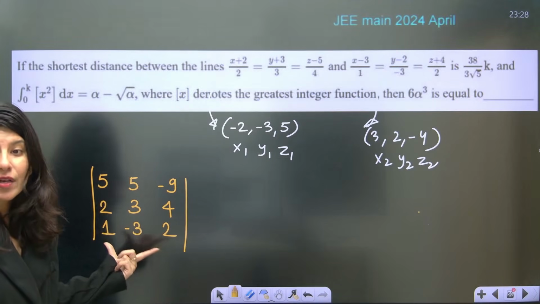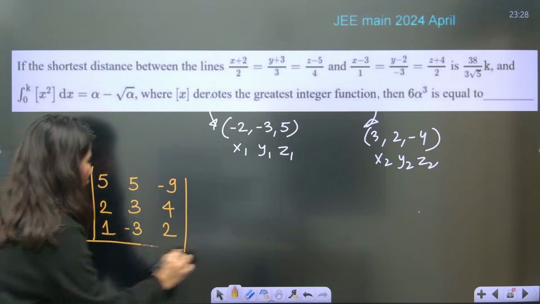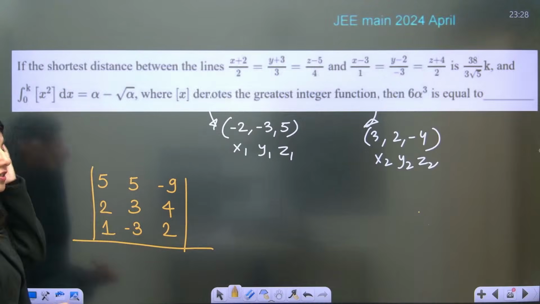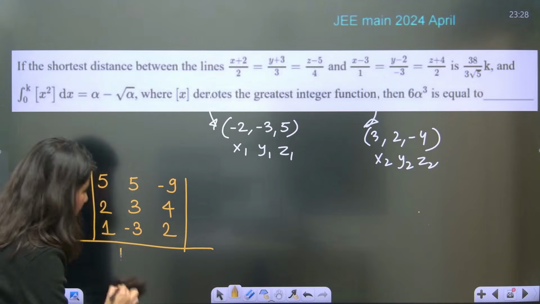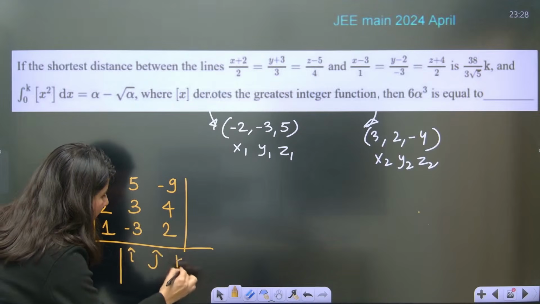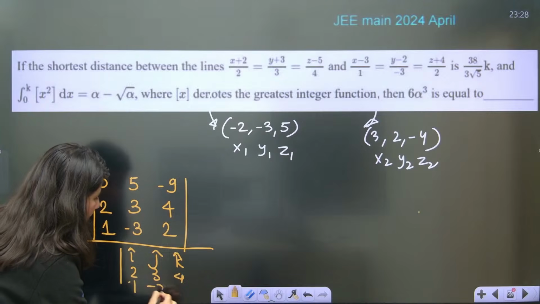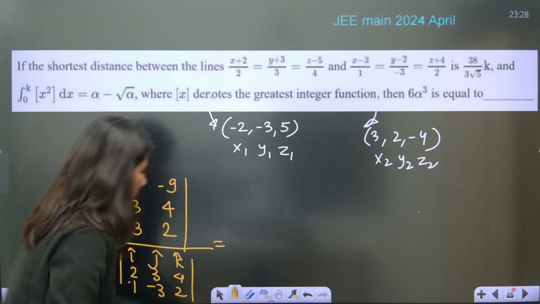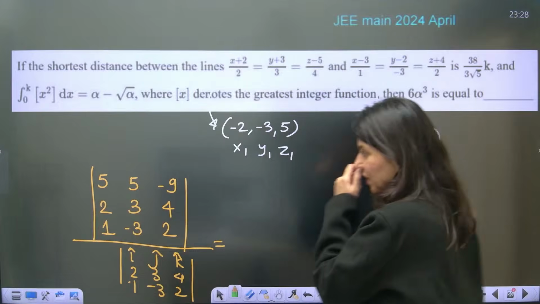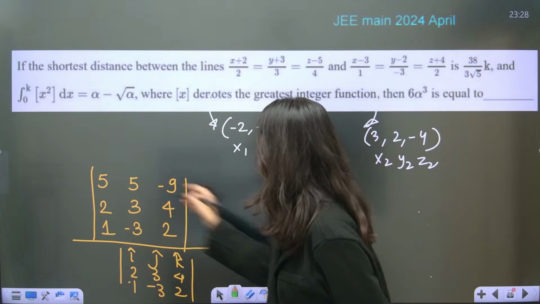This is your determinant upon the formula. Now you need A cross B, basically the cross product of this. So understand i, j, k, and just row number 2, row number 3, copy paste: 2, 3, 4, 1, minus 3 and 2. Okay. And this is going to become, if you solve the numerator part, 5.